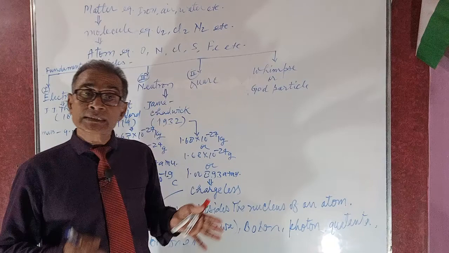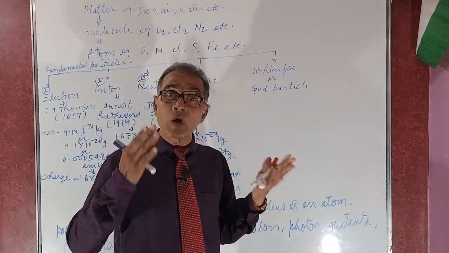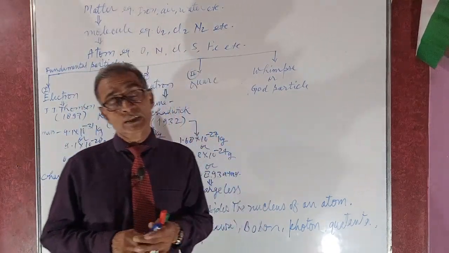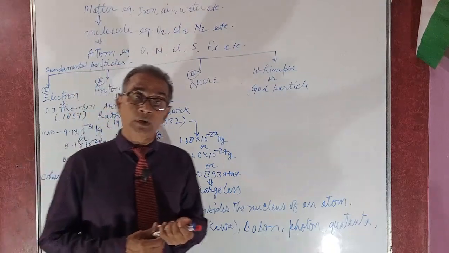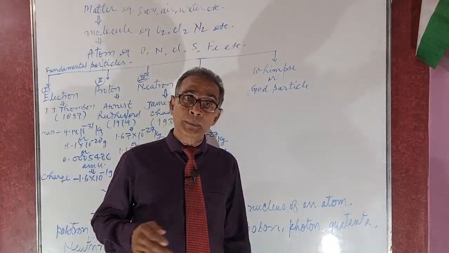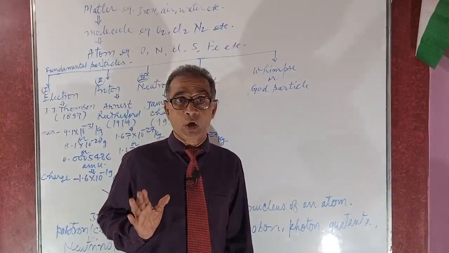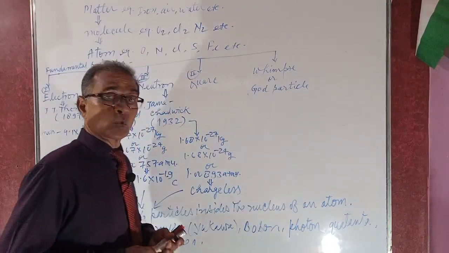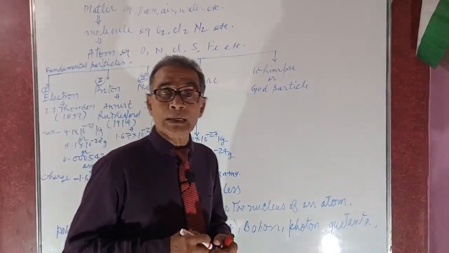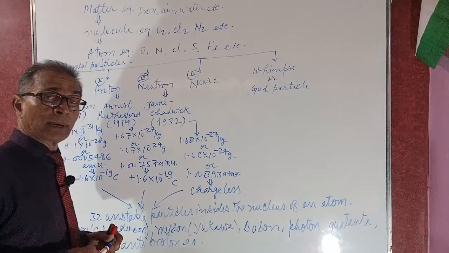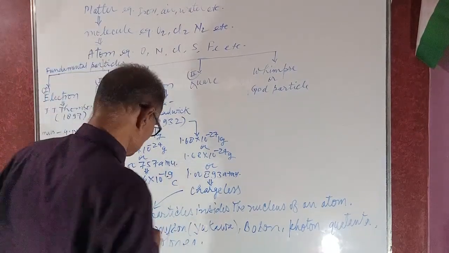It is a form of energy which is used by the electrons while they revolve around the nucleus in circular orbits. It is said to be quanta or quantum energy. It was given by Max Planck, the German scientist.